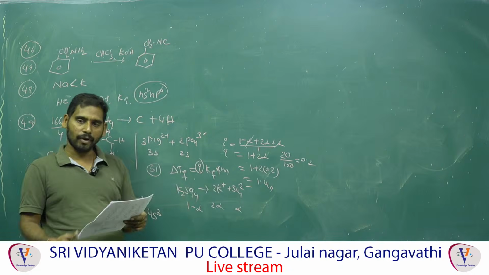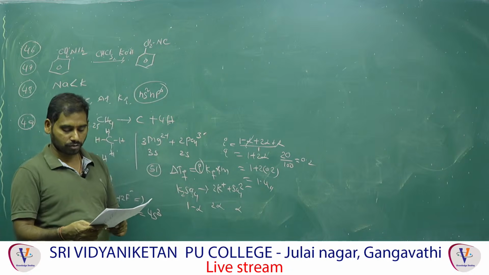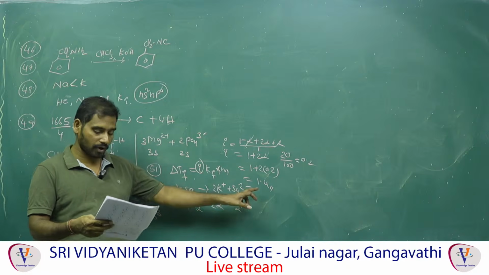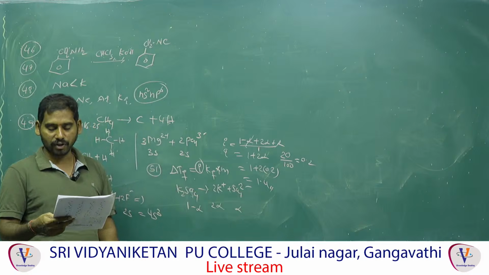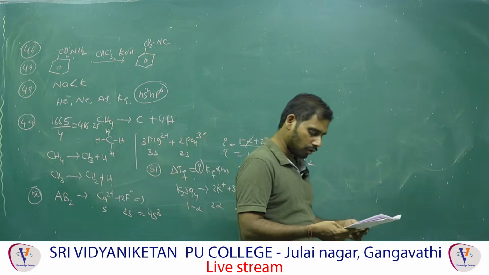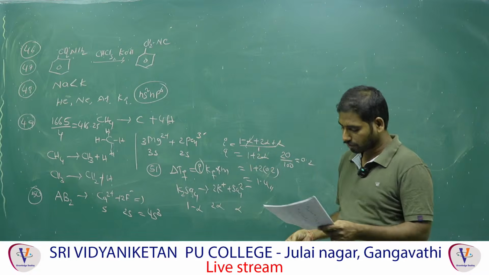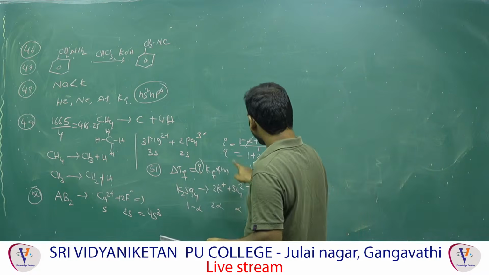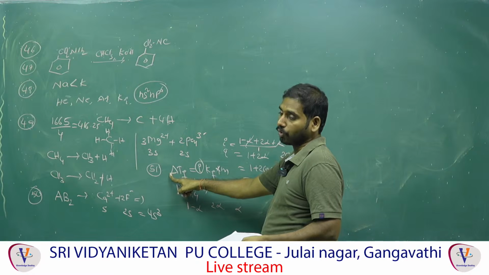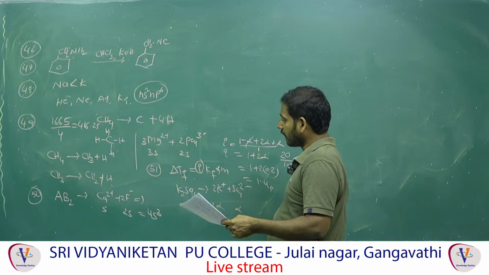Like that, remaining you have to check urea and glucose. The i value is 1, that means 0.1, 0.2. This is 1.4. In case of NaCl, 50%, that is also i value less than 1.4. So the highest i value is the second option. So the i value is more, and delta Tf is more. That's i value is more for the second option.